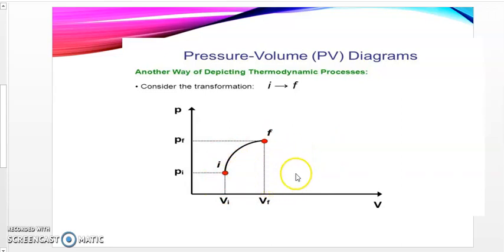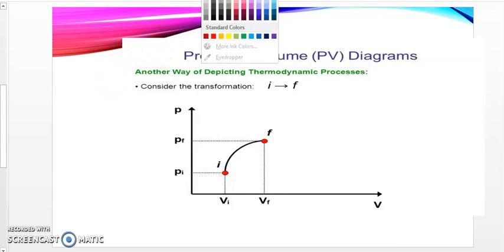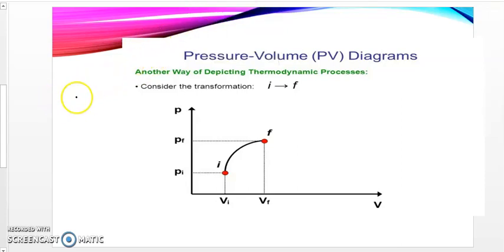If we recall the work of a process in a closed system from state 1 to state 2, this work will be represented mathematically as: the work done is equal to the integral from A to B, let's say from 1 to 2, of PdV.